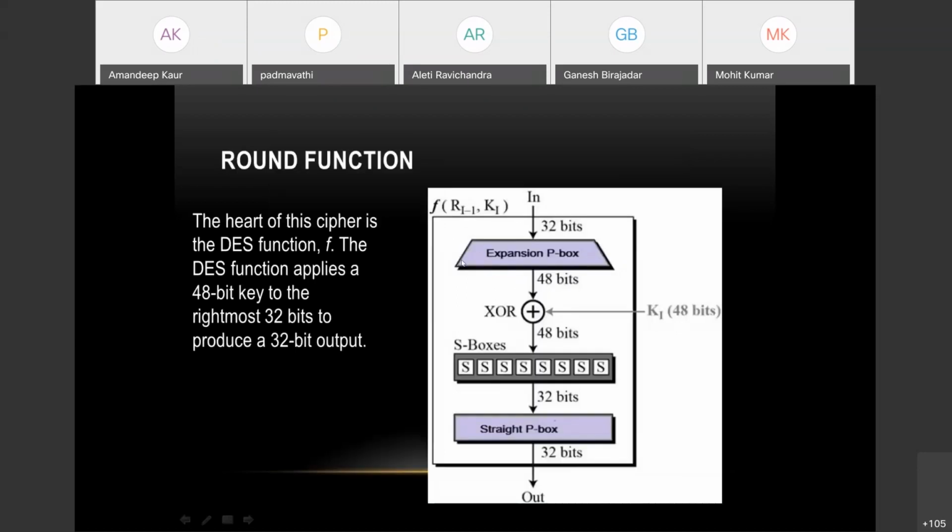We are using this expansion P box to expand the bits. So we got 48 bits, and these are XORed with the other 48 bits, and then this is fed to the S boxes. And then again, 32 bits go to the straight P box. We will discuss these one by one. So for now, we are just seeing this round function where we have taken 32 bits, we have expanded these bits, and then we have XORed it.